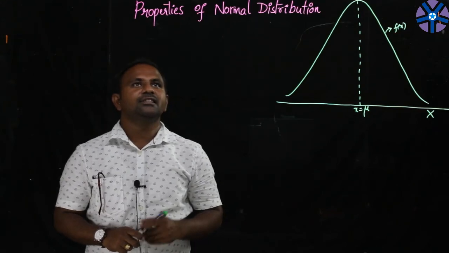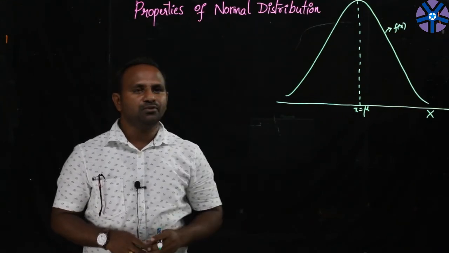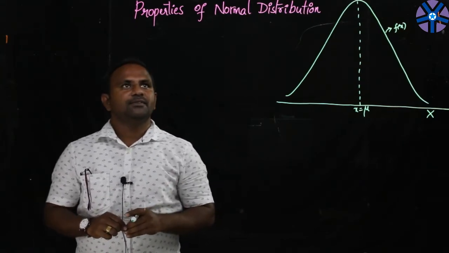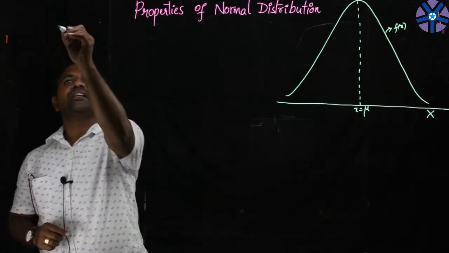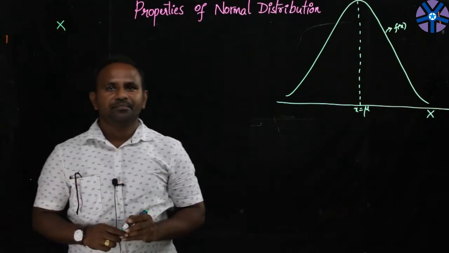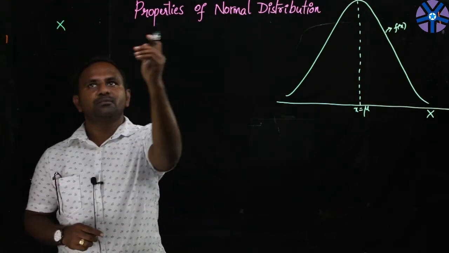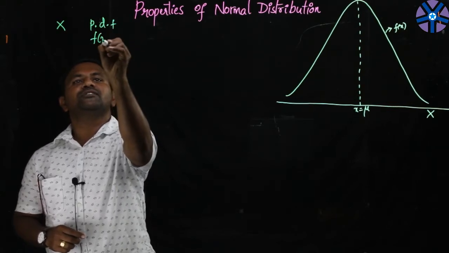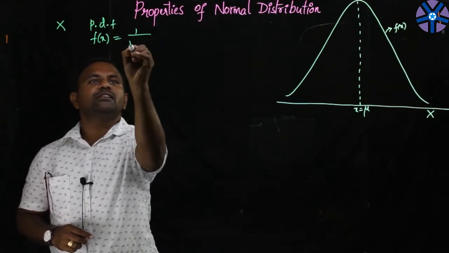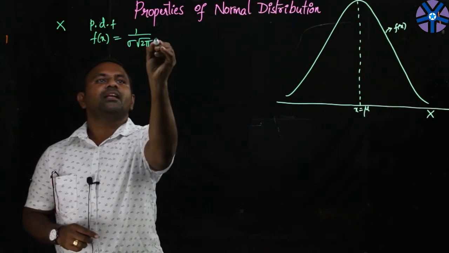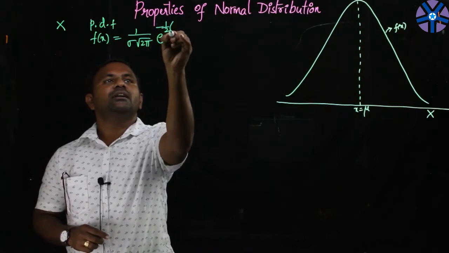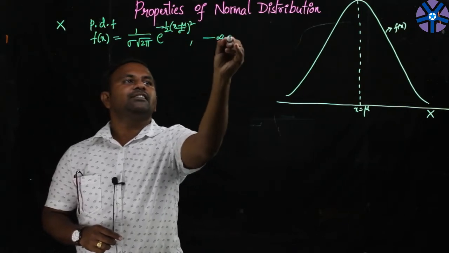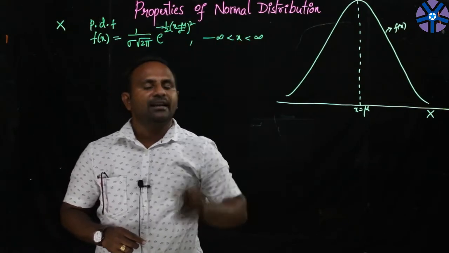Right, in this lecture we'll see some properties of the normal distribution. Firstly, let me define the probability density function for this normal distribution. Suppose X is any continuous random variable. X is said to follow the normal distribution if its probability density function is given by f(x) = 1 over sigma root 2 pi, e power minus half ((x minus mu) by sigma) whole squared, whenever x is between minus infinity and plus infinity.